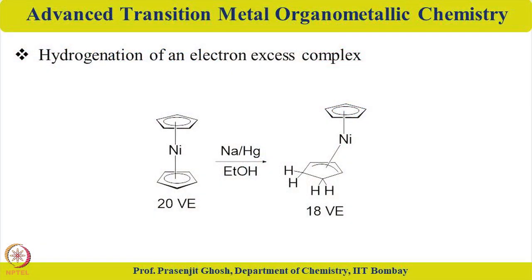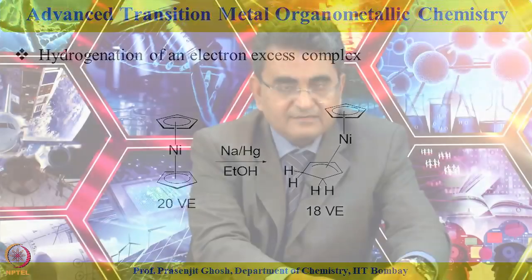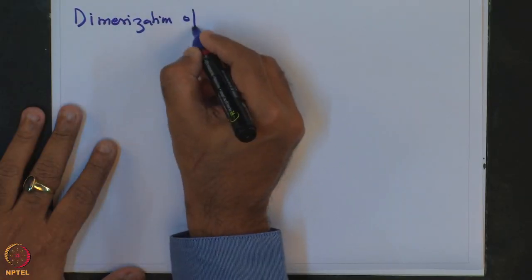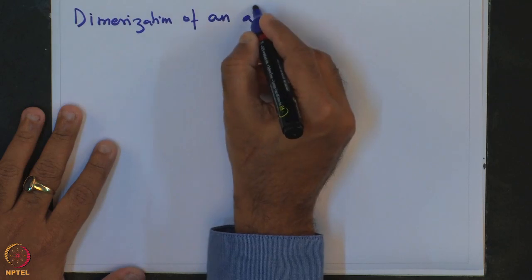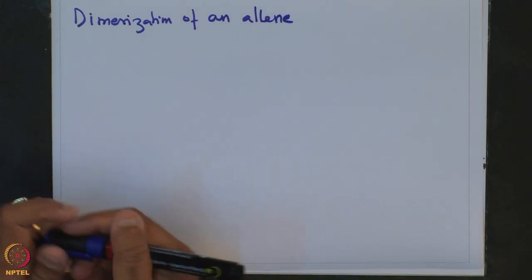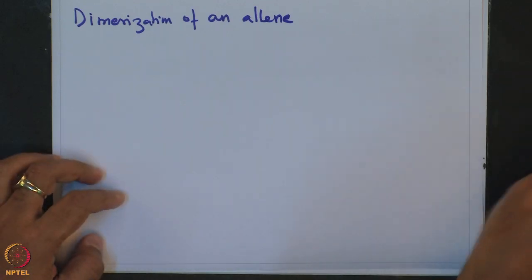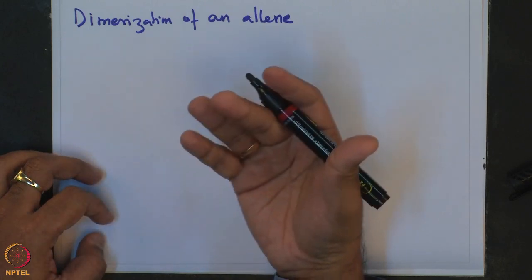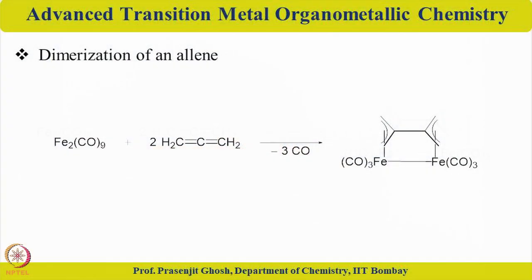Another very interesting reaction involves dimerization of allenes. Now, this is a distinct reaction and this type of reaction does not fall into one of the 3 subclasses that we have spoken about, where these diolefins are activated.